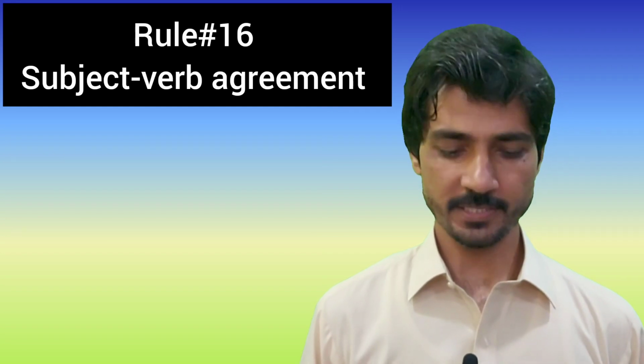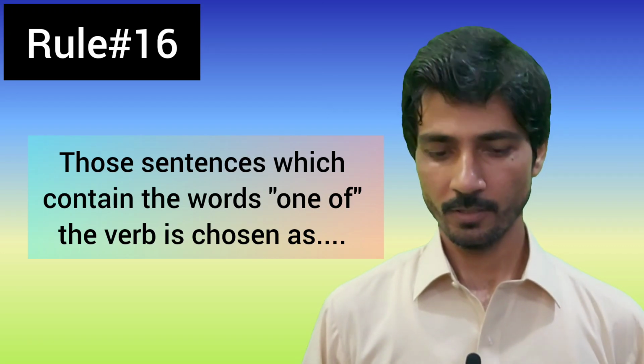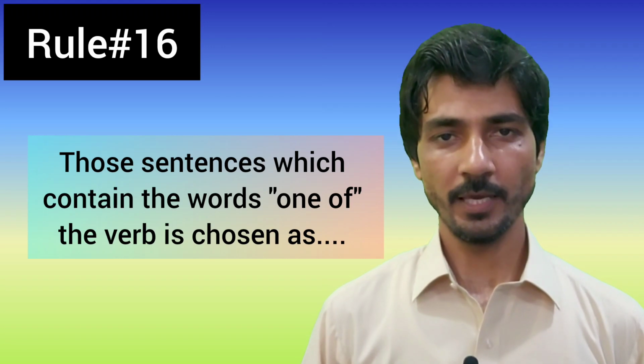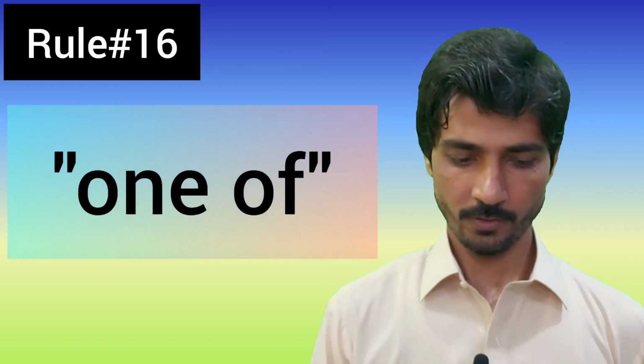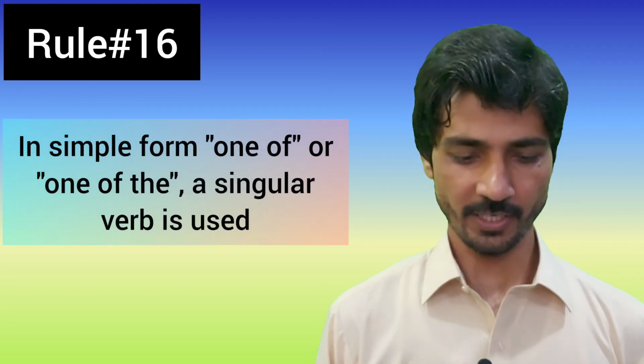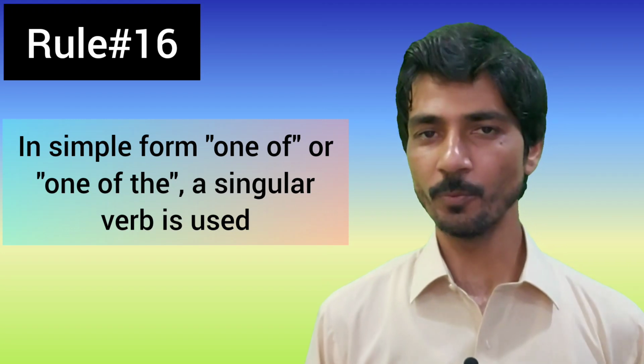In our today's class, inshallah, we are going to discuss rule number 16 of subject-verb agreement. Rule number 16 covers those sentences which contain the words one of. The verb is chosen as follows. There are two basic rules which we apply when sentences contain the words one of. Number first is, if we have sentences which contain the phrase one of or one of the, a singular verb is used. Here are some examples.